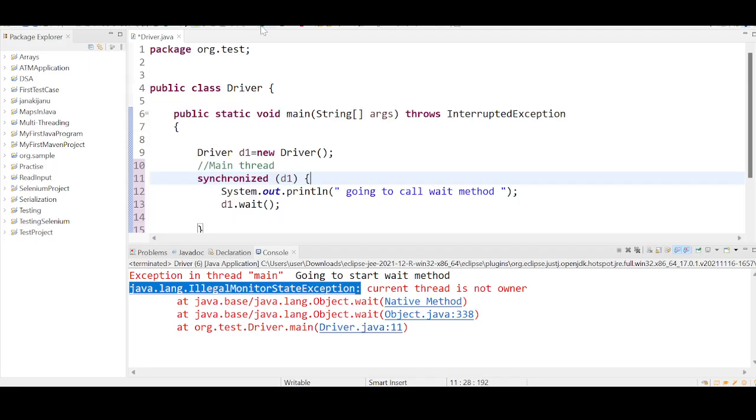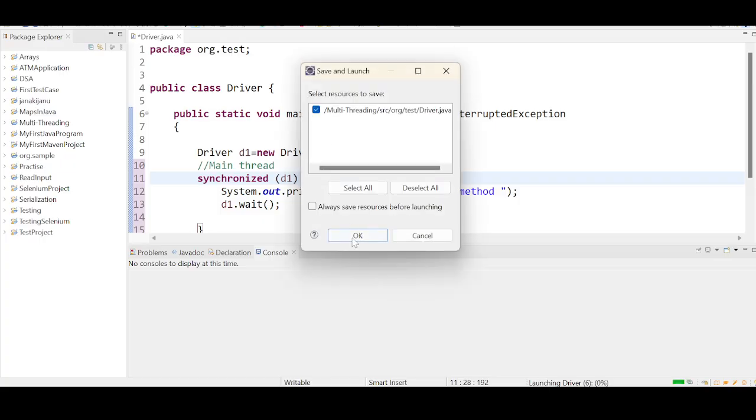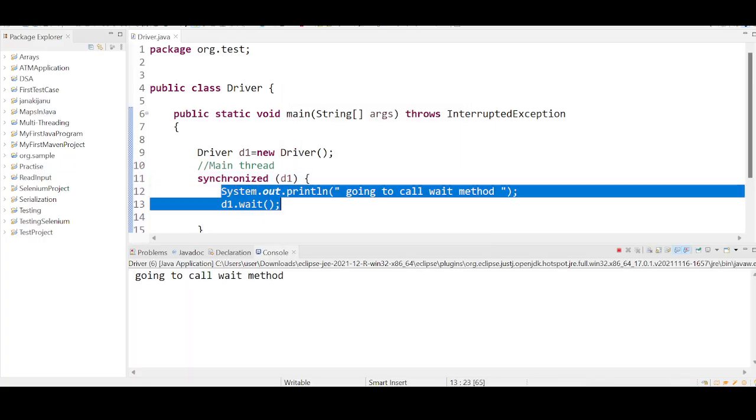Now let me run this. You see what is being printed in line number 12. After that, if you observe the terminate button, it should not get highlighted here. If it is getting highlighted, it means the program is running forever. Even if you come back after 1 year, making sure that the power is on and everything is okay, the thread keeps waiting forever.